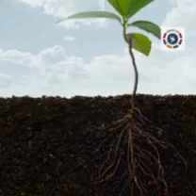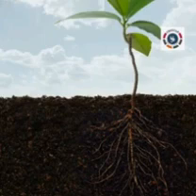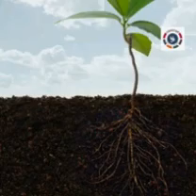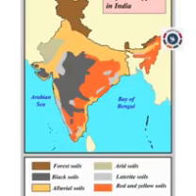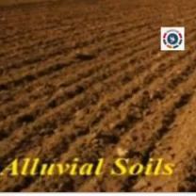It is found in the northern plains and the part of coastal plains. It is rich in humus. Clear? It is formed by the deposition of fine sand and silt by the rivers that flow from the Himalayas and the Deccan Plateaus. It is the most fertile soil and is the best suitable for agriculture.